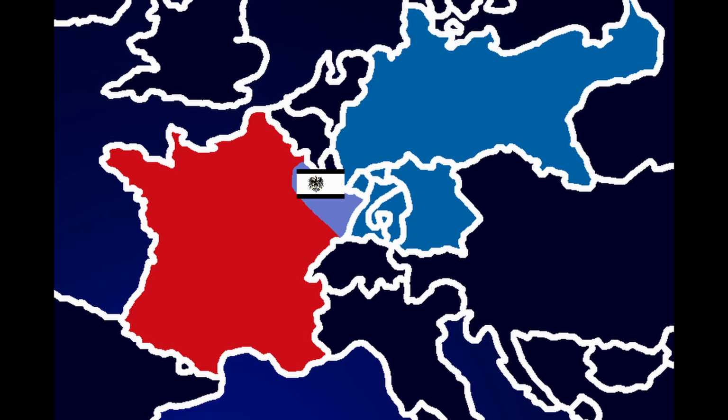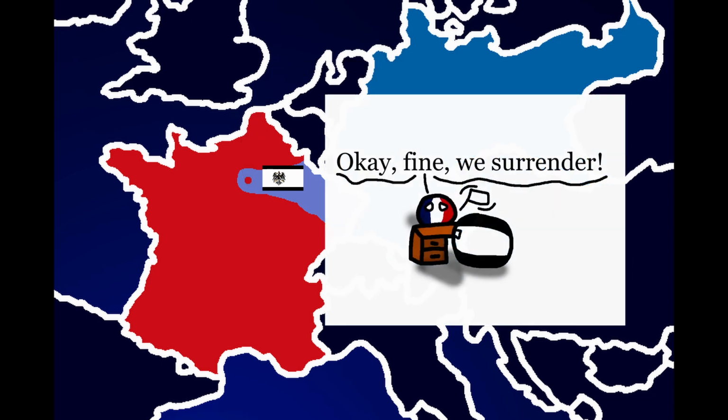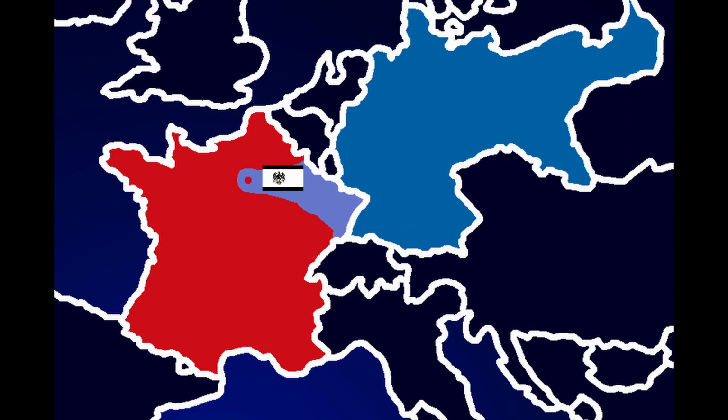The Prussians took advantage of this and soon took the fortress of Metz and Strasbourg, and soon laid siege to Paris. After a while of starving the population of Paris, France sent a diplomat to Prussia once more, but this time it was to negotiate a peace treaty. The French, once again, surrendered, not to the Prussians, but to the newly formed German Empire, as Prussia and the southern German states had united.